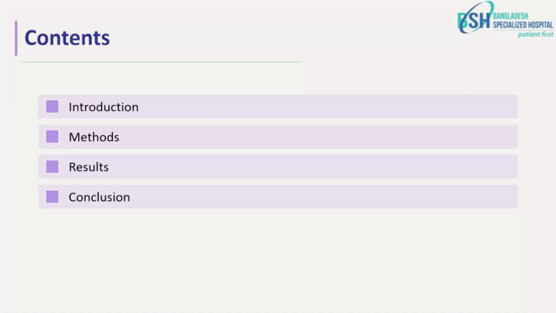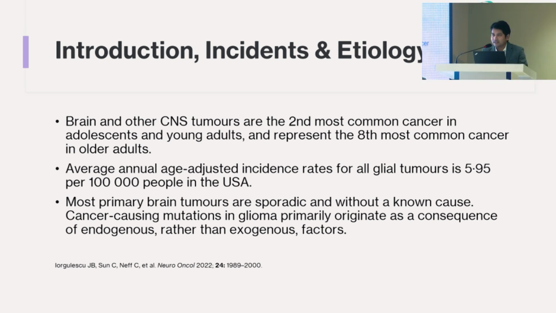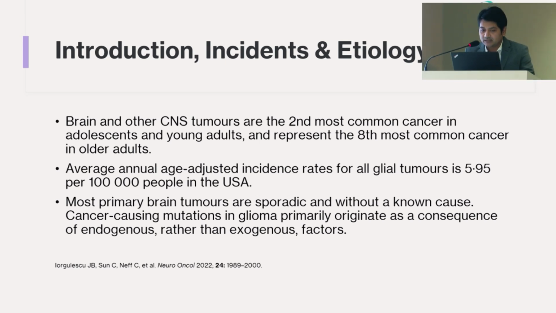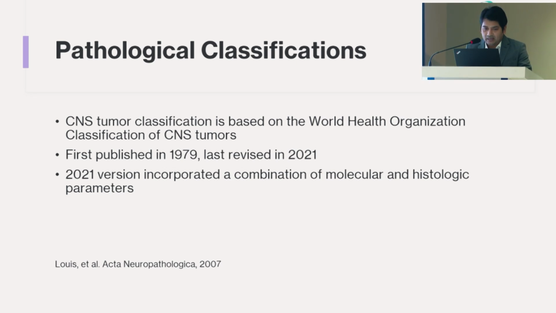First, I want to give some glimpse, then I would like to go into the details. As you all know, the brain and other CNS tumors are the second most common cancer in adolescents and the eighth most common cancer in older populations. The annual adjusted incidence is around 6 per 10,000 people in the USA. Most primary brain tumors are sporadic with unknown cause. The CNS tumor classification is based on the WHO classification of CNS tumors, first published in 1979 and last revised in 2021.